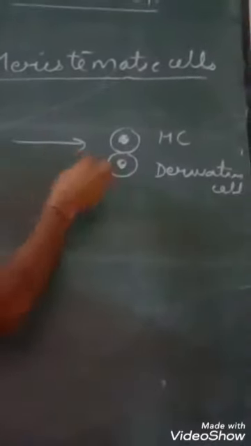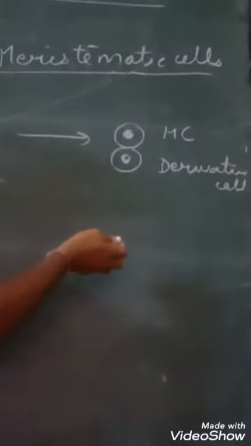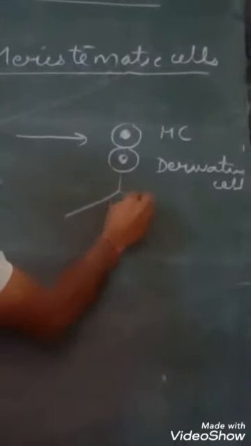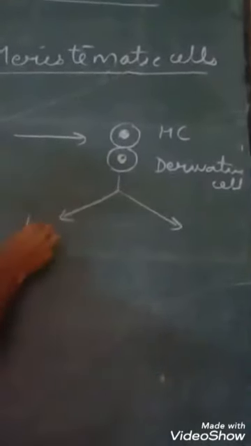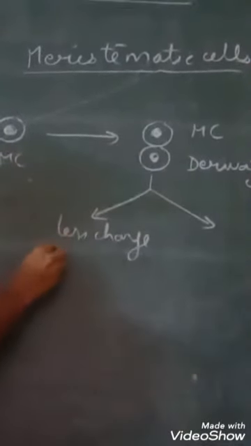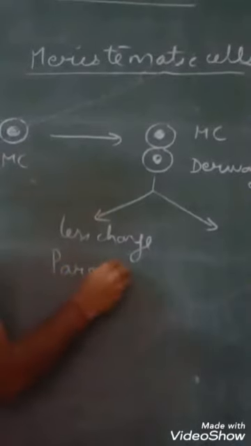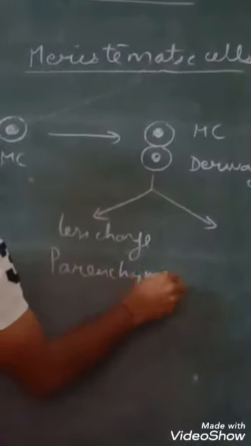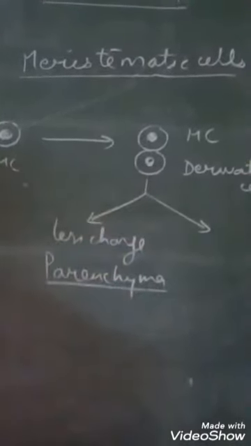This derivative cell then changes physiologically and chemically. If it changes to a lesser extent, then in plants the cells that are formed are known as parenchyma.